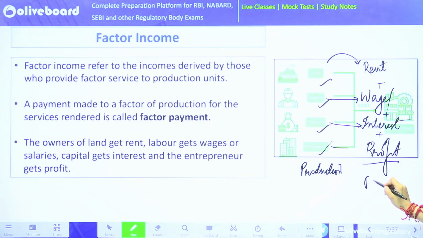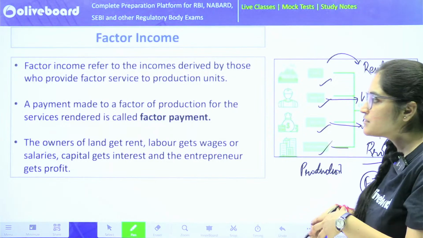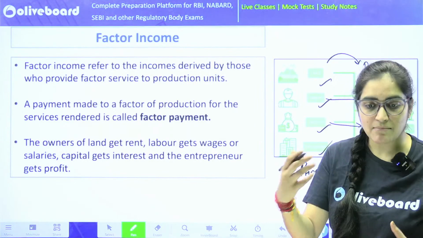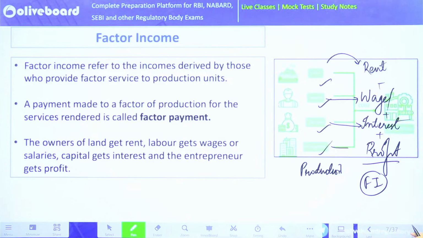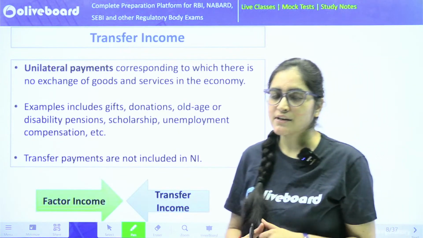This is your factor income. All this factor income is used to derive your national income as well. Let's move ahead and see what is transfer income then.